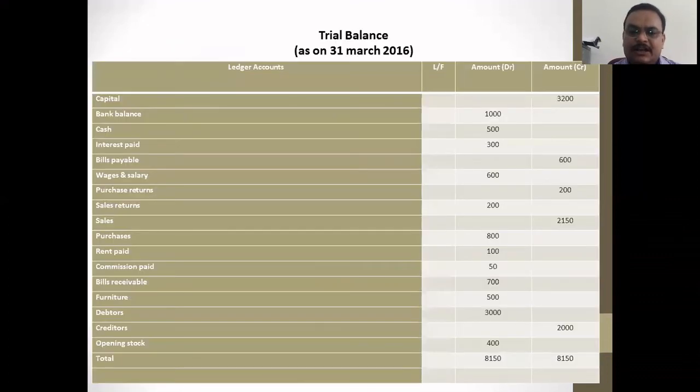So see the trial balance. While we prepare a trial balance, this is the format of the trial balance.